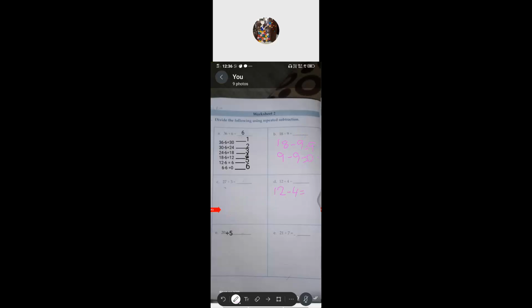What will be the answer? 12 minus 4? 8. That is step number 1. Again, from the 8, take away 4. What will be the answer? 4, isn't it? That is step number 2.